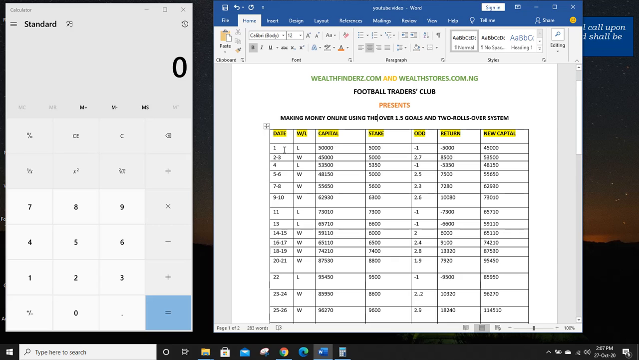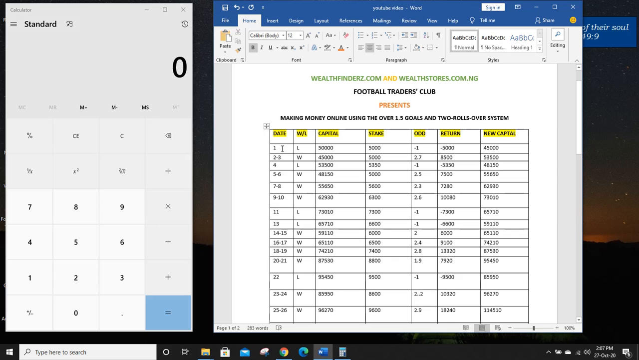Now on day 1, you can start any day depending on the time you registered with us. Like if you registered on the 10th, you can start on the 10th. Take for instance you are investing 20,000, you can just take 10% of your 20,000 on that day. Then you can follow the process.